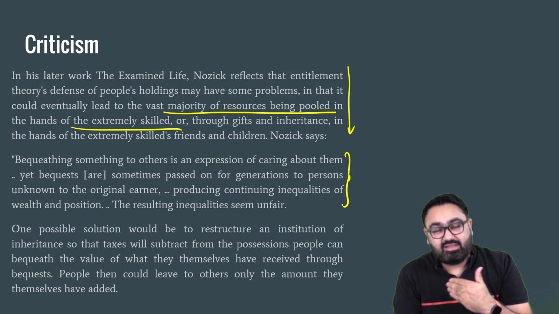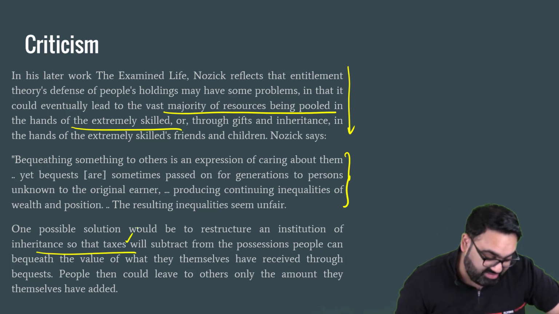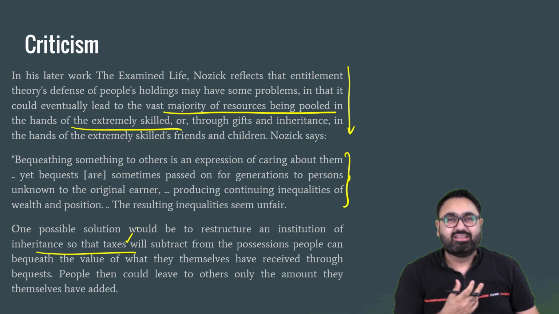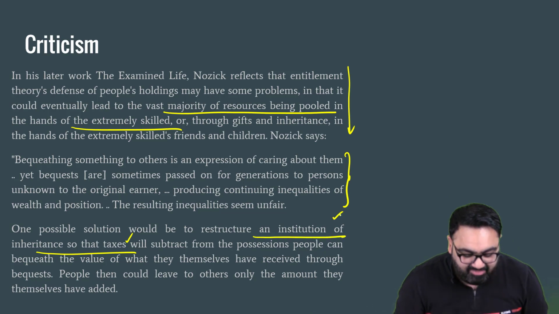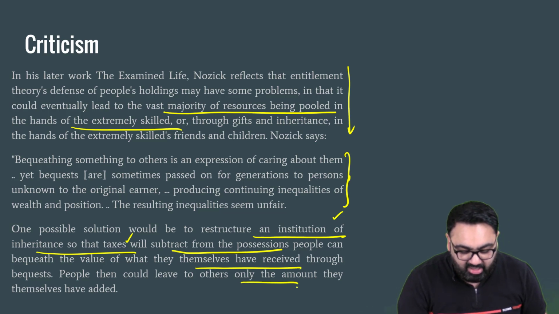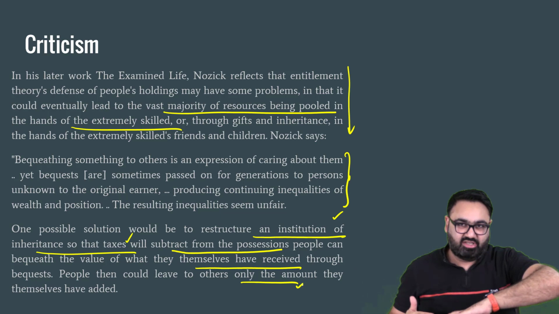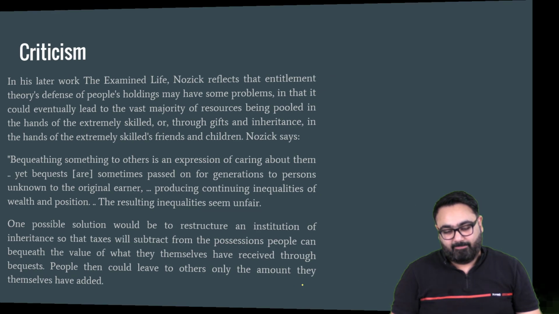So what does he suggest? He suggests something like an inheritance tax. Yes, the same inheritance tax that is very famous in our politics these days. So he suggested that maybe we can restructure institutions in such a way that some taxes are subtracted, so that not the entire property is transferred to the next generation. This is what he also suggested, because he understood that there are some issues in the theory that he suggested.